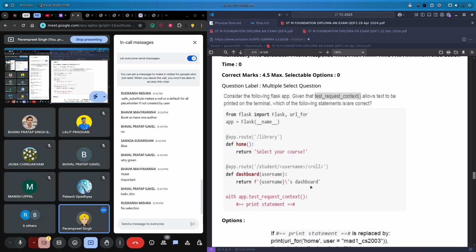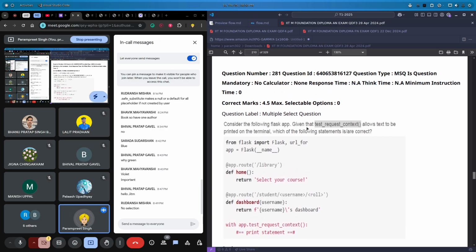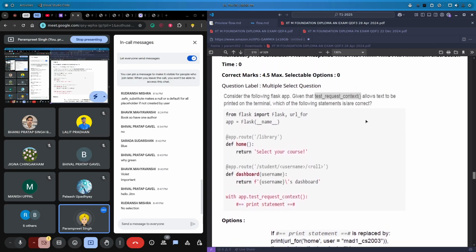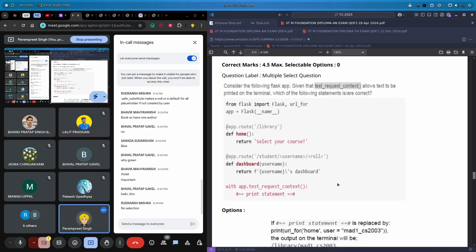Okay, now they are asking, given that text request context allows text to be printed on the terminal. Which of the following statements are correct? So with this code, whatever we return after calling these routes, we will get them as the output in the terminal. It will be printed in the terminal, like the select your course or username's dashboard.